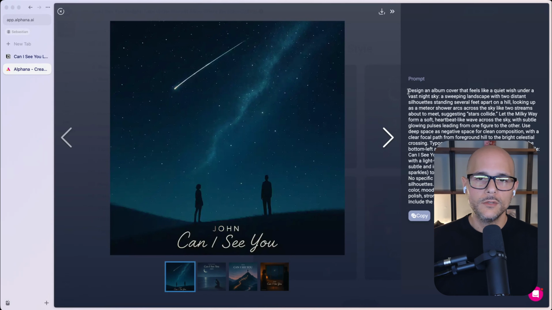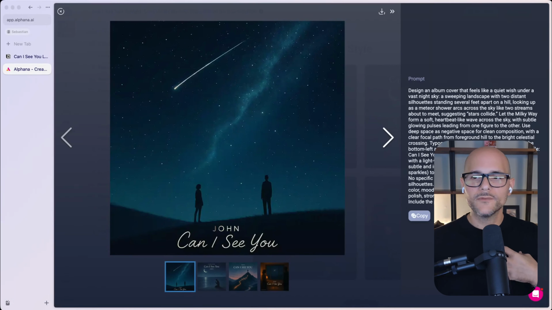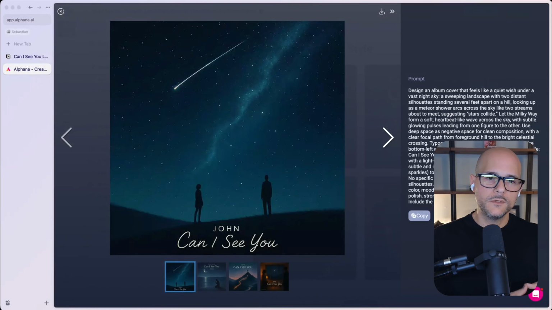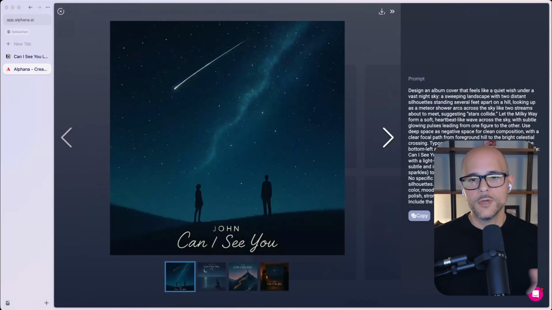And look what we do, right? We spent a lot of time on our back end to be able to generate beautiful prompts to describe exactly how these images would get generated. You don't have to come up with these prompts by yourself. This is one of the benefits of using a system like Alphana to help you create content, is that you don't really need to understand prompt engineering. You could just drop these cards or use our templates and they automatically adapt based on your content. So these prompts are always different every time it generates, depending on the type of content you feed it in here.